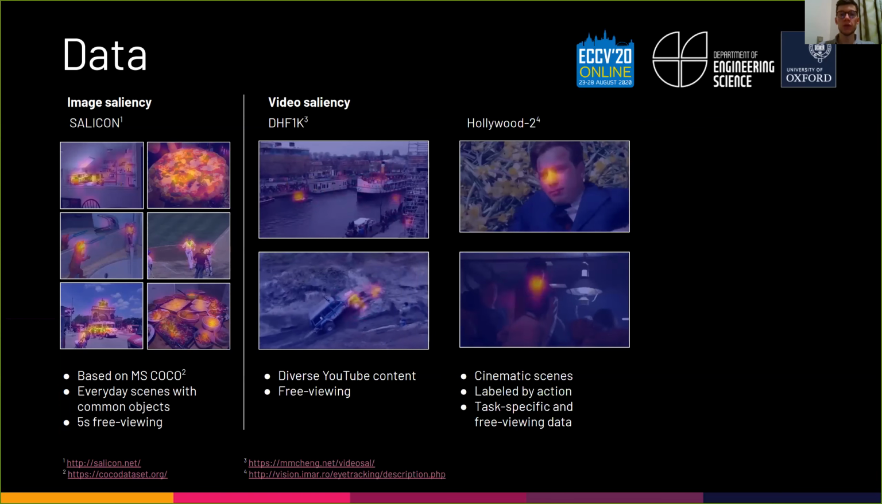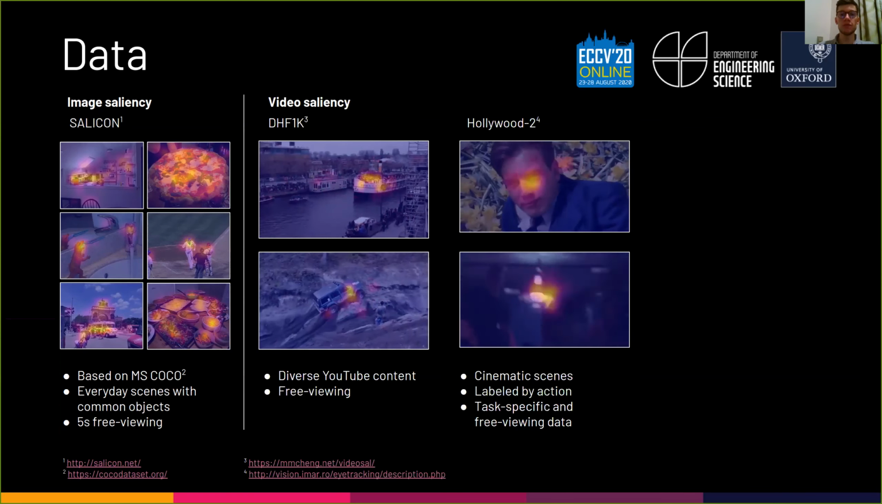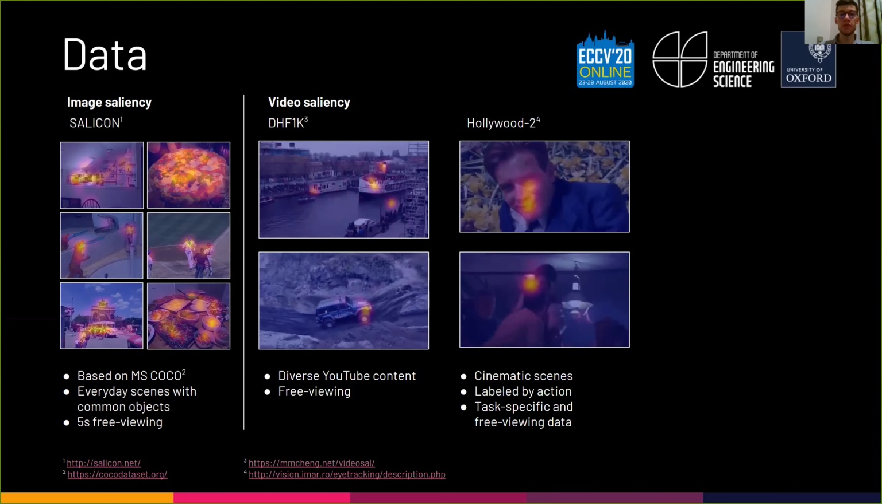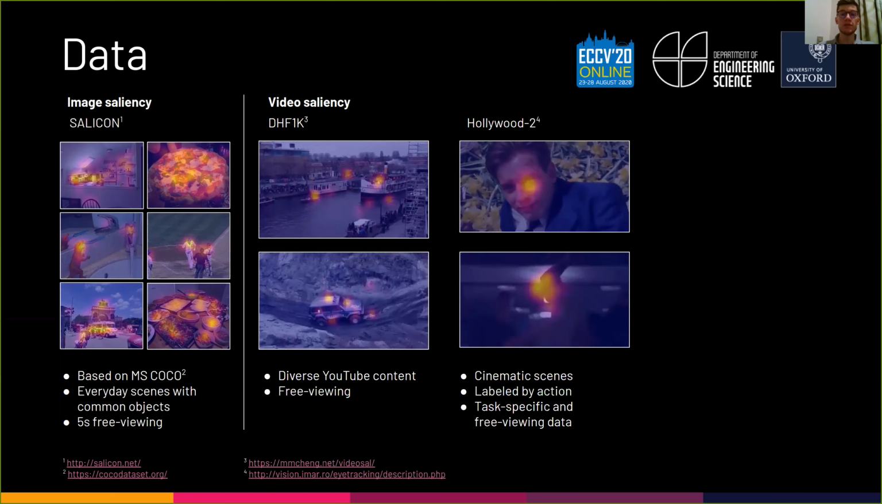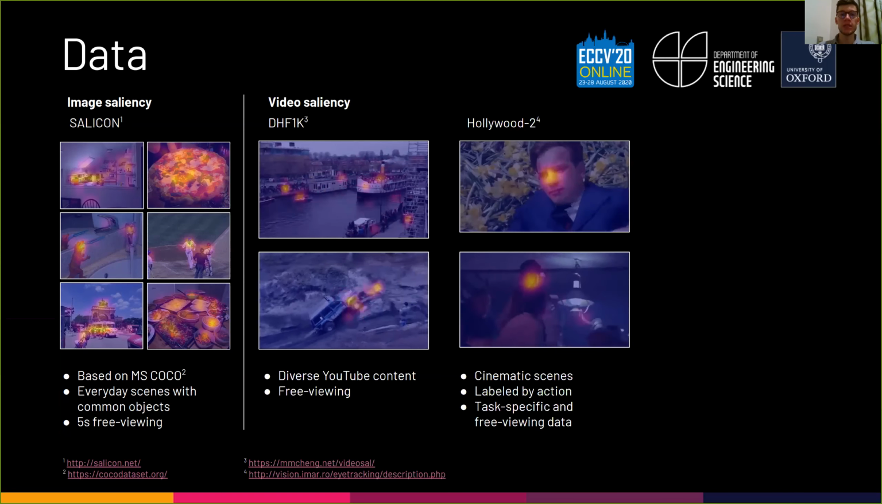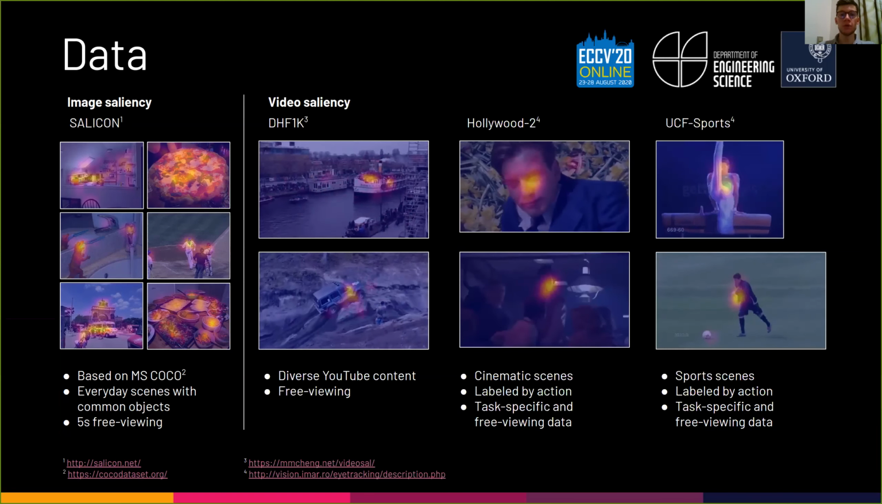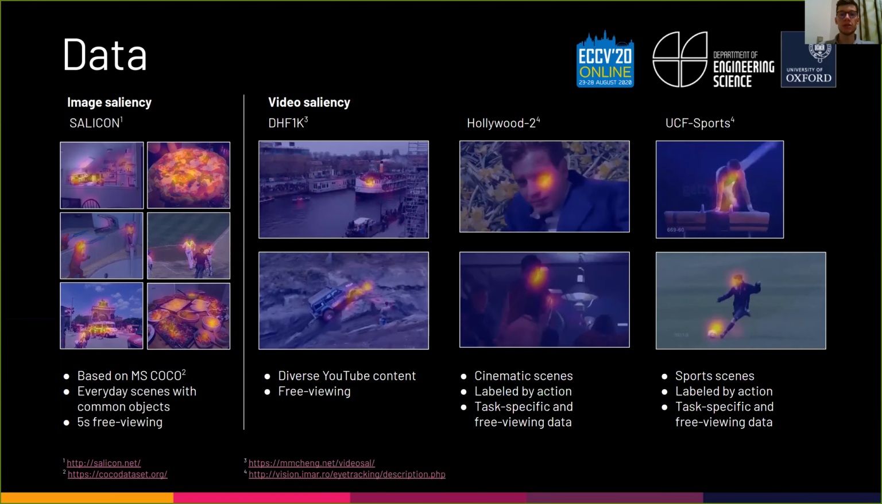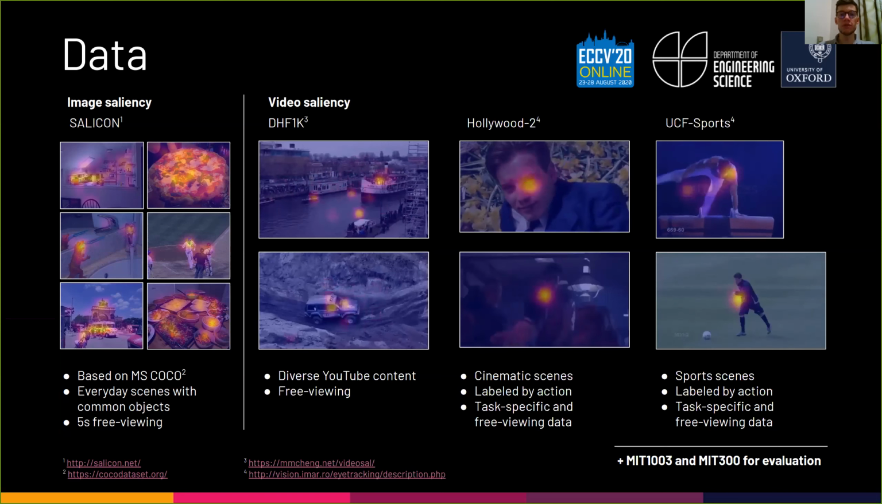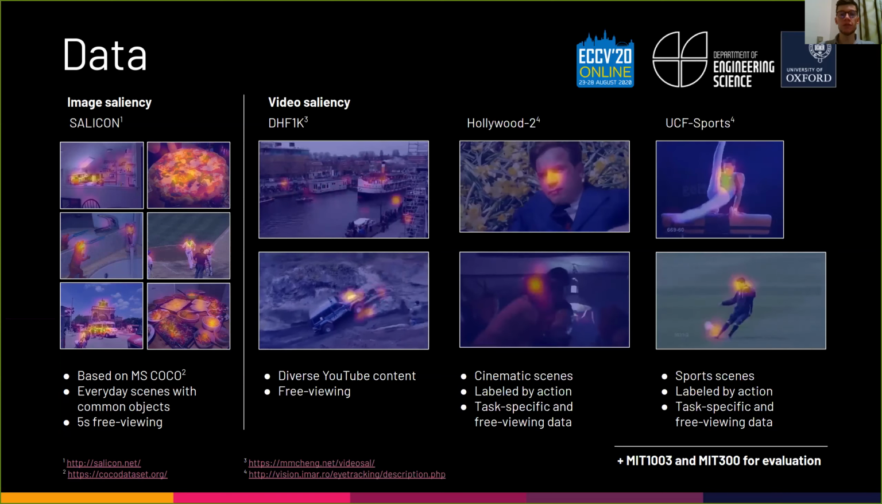For Hollywood 2, in contrast, which contains scenes from movies and television, the videos are labeled with actions, and some of the viewers were instructed to identify the action label. The same applies for UCF Sports, which contains scenes from sports broadcast. In addition, we used the MIT1003 and MIT300 datasets for evaluation.